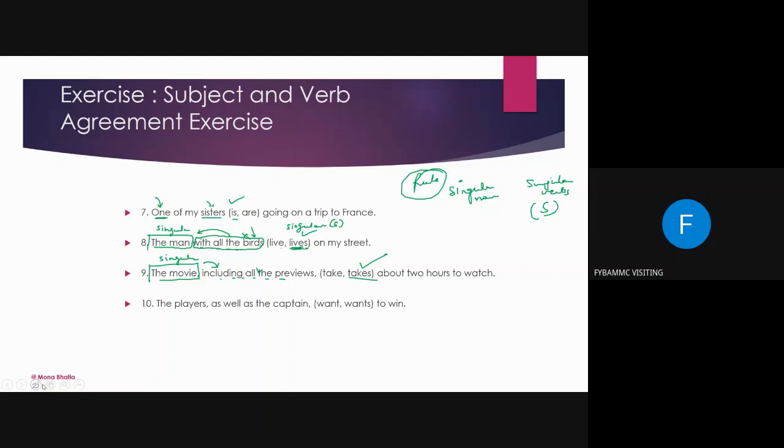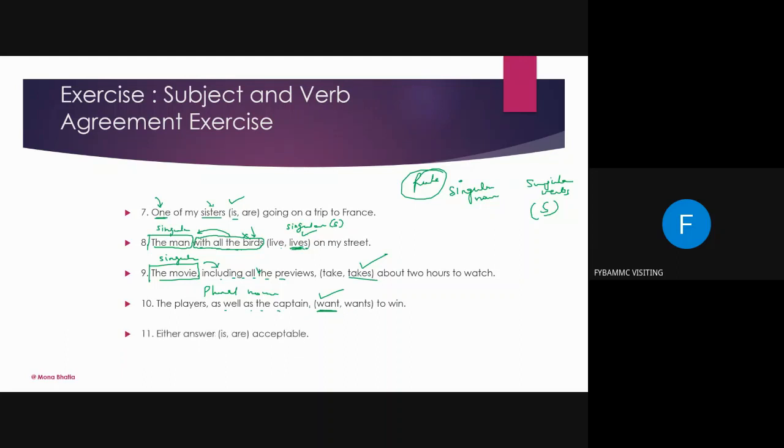The players as well as the captain. Ma'am, wants. No, it means want because there is a plural, and also the captain, that means both. So the answer will be want. The players as well as the captain, that means the noun subject is plural here in this case. So a plural noun will always take a plural verb, which will not have s. Let's move on to the next question.